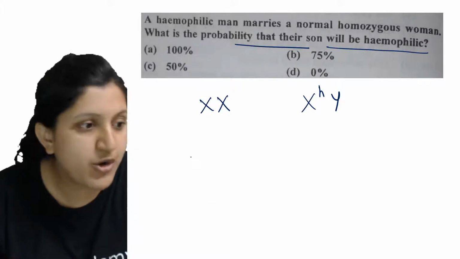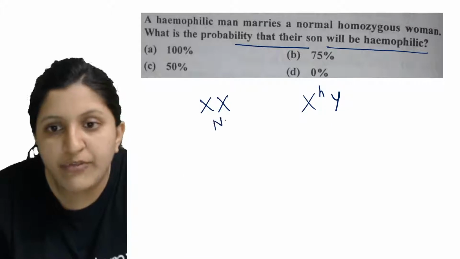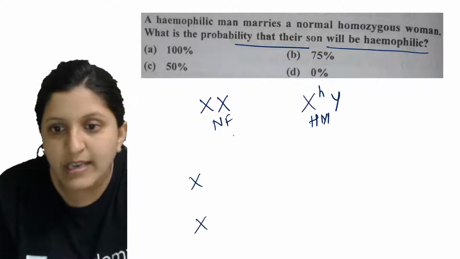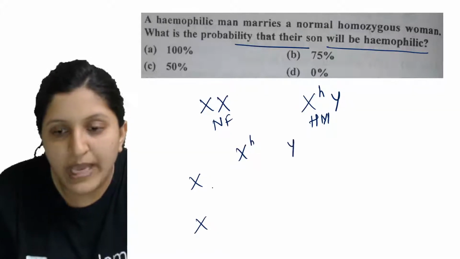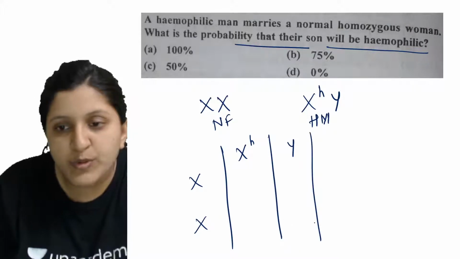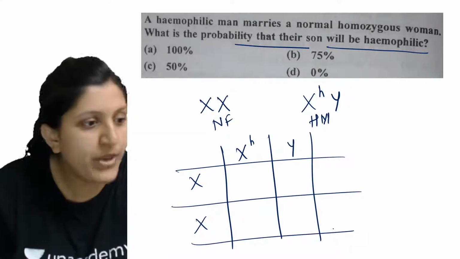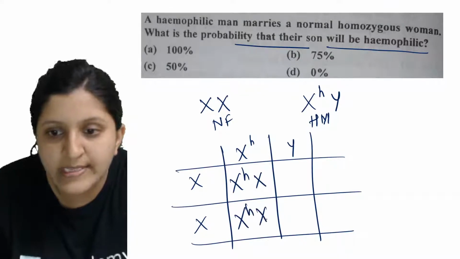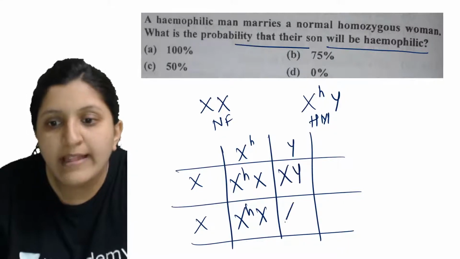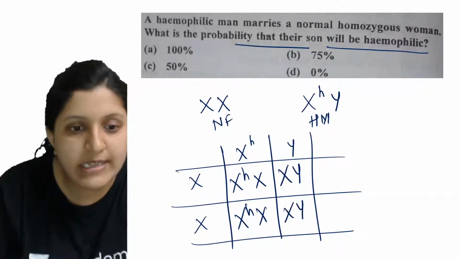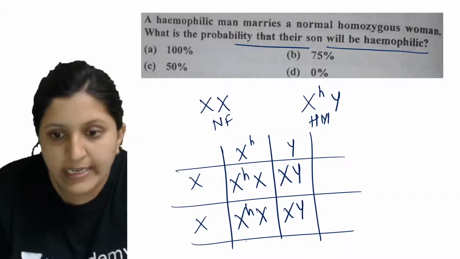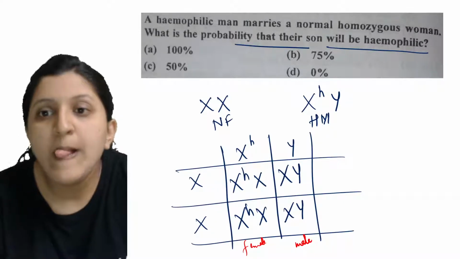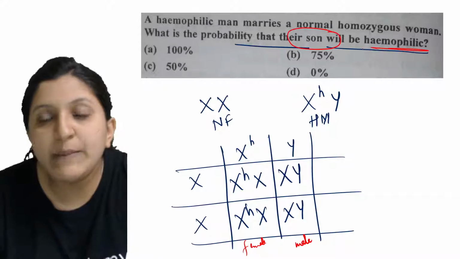Let's make a cross for this. This is a normal female, this one is a hemophiliac male. XX is taken here, the other one is XHY. Let's put up a Punnett square again. You can see there is XHX, XHX, then XY and XY. This side is the female and the other side is the male. What is the question they have asked? The probability that their son will be hemophiliac.